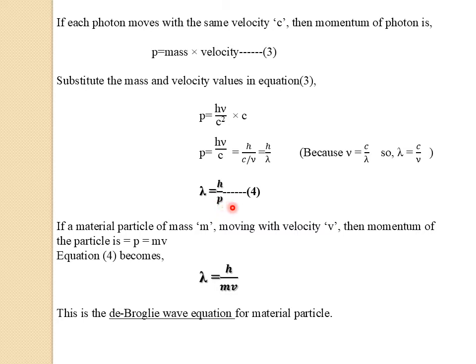Now if a material particle is having mass m and is moving with the velocity v, then momentum of such material particle is p equals m into v. So in place of p in equation number 4 we can write mv. So then equation 4 becomes lambda equals h divided by m into v. So this is the de Broglie wave equation for material particle.